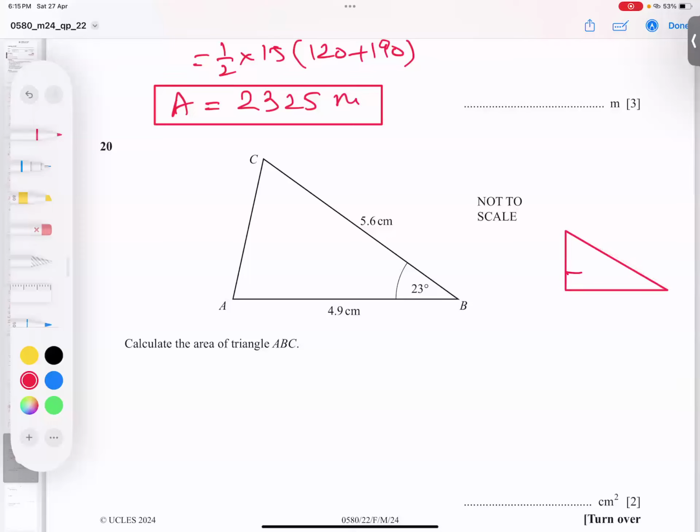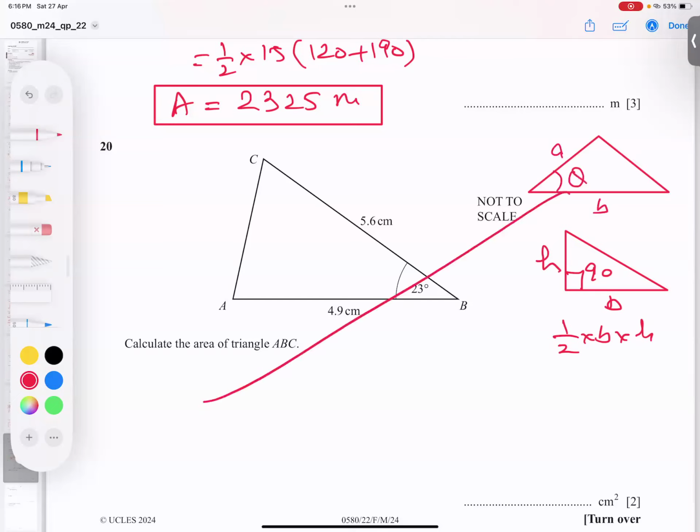Okay, we have 2 kinds of triangles, students. Extra knowledge: if 90 degrees is given, this is called base, this is called height. Formula: half into base into height. But when 90 degrees is not given, students, like this, no 90 degrees, this is A, this is B, and in the middle of them is theta, then the formula, I'm writing it below. The formula for this kind of thing is half A into B into sine theta.